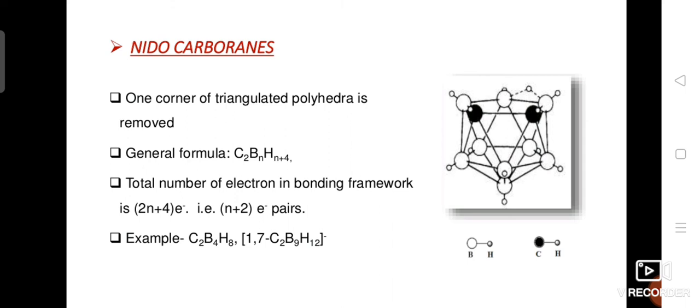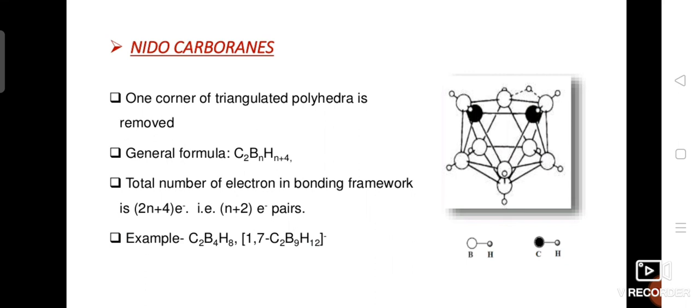How many electron pairs are present in nido? That is n+2. So an example is C2B4H8. By calculating for C2B4H8, how many CH units are there? There are 2 CH units, so 2 into 3, that means 6.